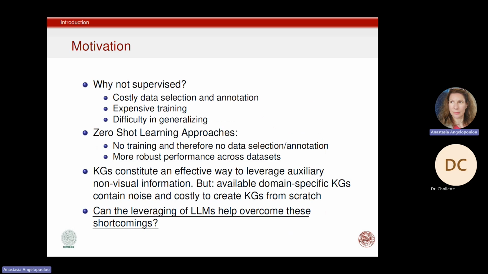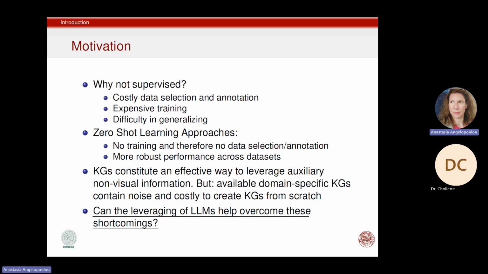Now, why not follow the standard approach? That means to use a supervised classifier. If we do this, we have to find and collect the data, we have to annotate it, and then we have to train the classifier. This requires a lot of time. And also, all supervised classifiers are notoriously bad in generalizing across different datasets. So if we follow the zero-shot approach, there is no need to collect and annotate the data, and equally important, we will have a more robust classifier.